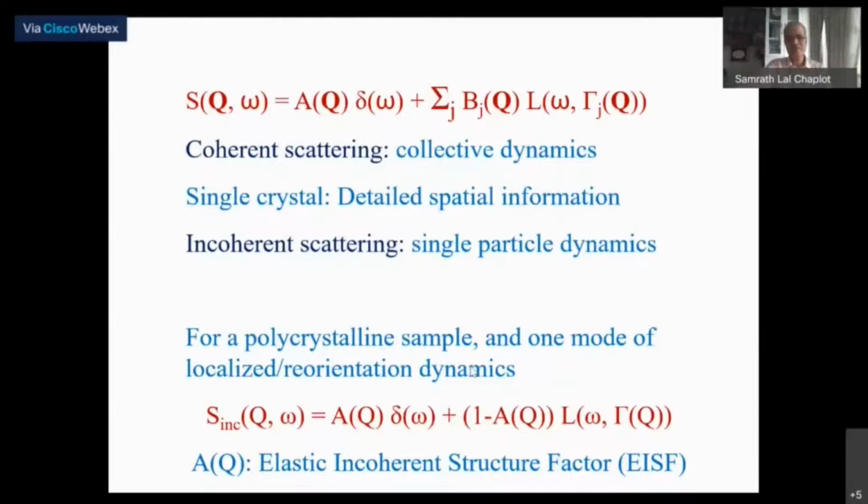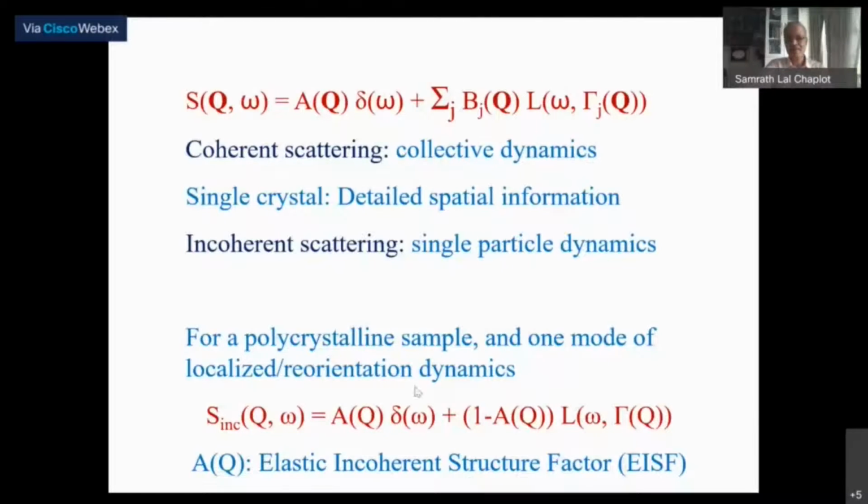If you use a polycrystalline sample, and suppose I'm looking at one particular mode of the dynamics, okay. As I said, there could be several different modes of dynamics, localized dynamics, or reorientations, or translational diffusion, and whatnot. So for a given one, this would again have two components: the elastic scattering and the quasi-elastic scattering.